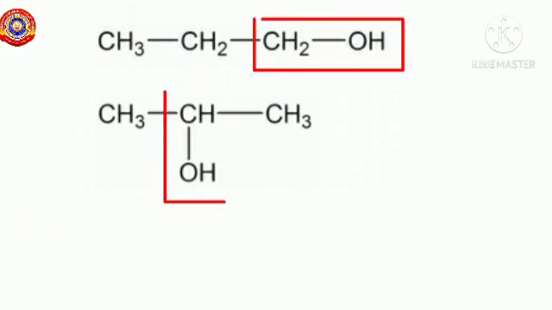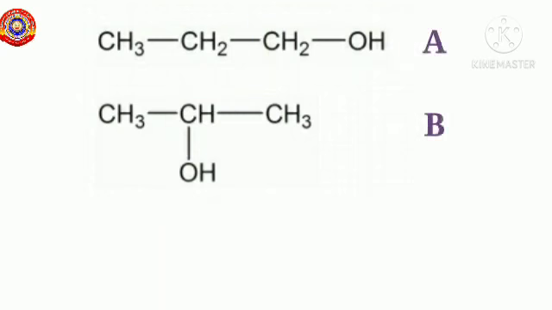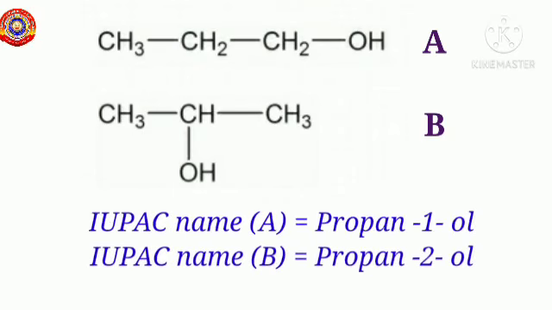You can see that the position number of the carbon atoms to which the OH group is attached is different, can't you? So these compounds have the same molecular formula, but the position of the functional group is different. Therefore, the IUPAC name of these compounds will be also different, right? The IUPAC name of the first compound is propan-1-ol and that of the second one is propan-2-ol.